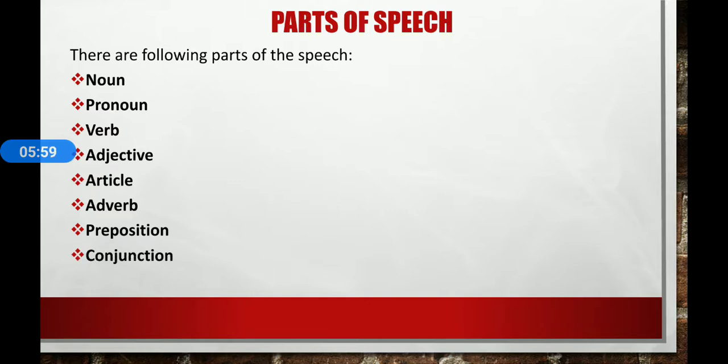Conjunction. A word that connects two sentences together is known as a conjunction, sometimes called a connective. For example, and, but. An example: after my fall on the stairs, I cried and my brother laughed.